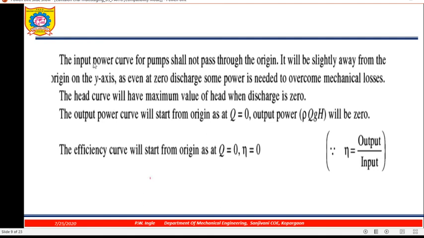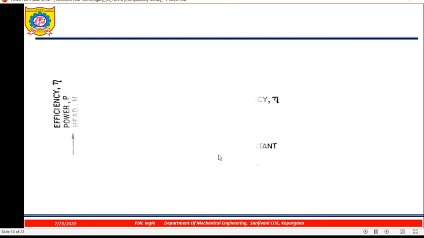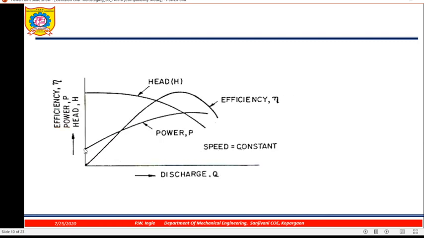We'll see here. The input power curve for the pump shall not pass through the origin, because it is slightly away from the origin on the y-axis. At zero discharge, some power is needed to overcome mechanical losses. Even if you are not supplying any water, there will be some mechanical loss. So that's why this input power curve will start from this point, not from the origin.